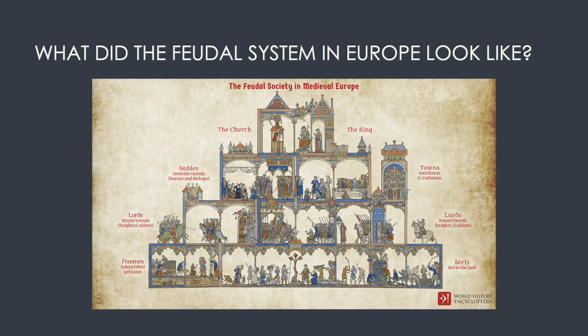What did the feudal system in Europe look like? At the top of the hierarchical system was the church and the king, as well as the queen. Under them were the nobles and the townspeople. Then were the servants, vassals, knights, and lords. Under that were the free men and the serfs. That category contains the peasants.